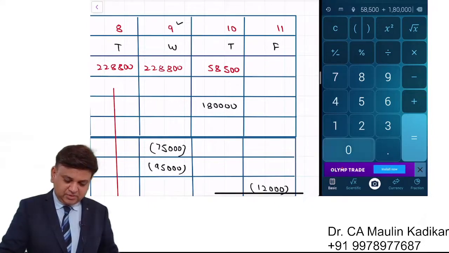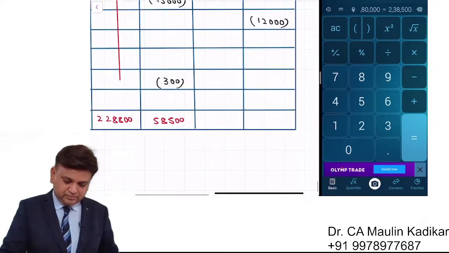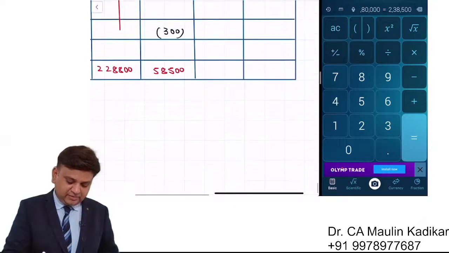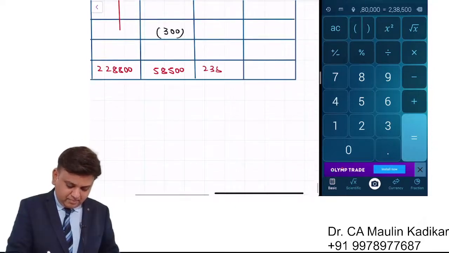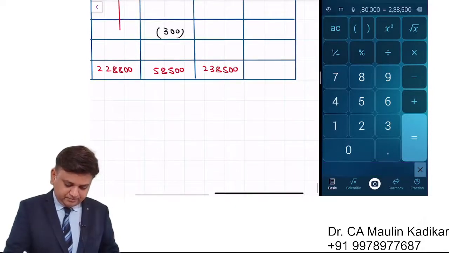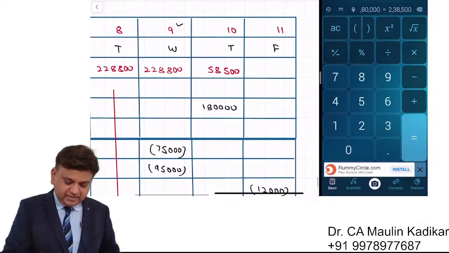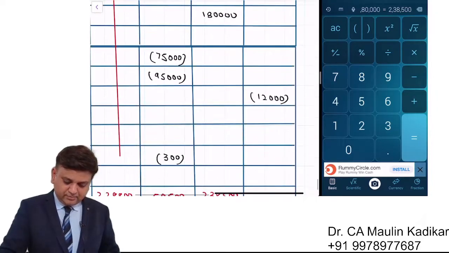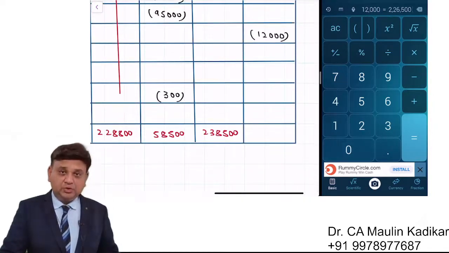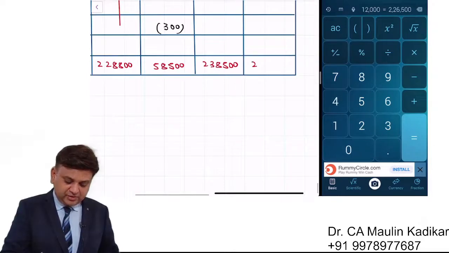Plus 1,80,000. That is 238,500. That is opening balance of the next day. Minus 12,000. So the closing balance is 226,500.